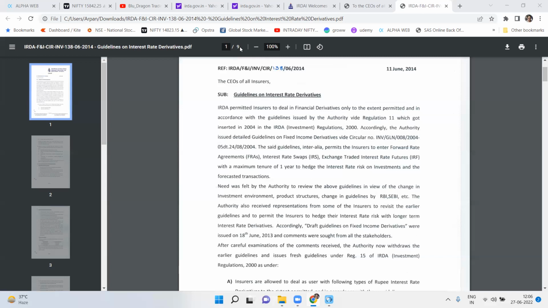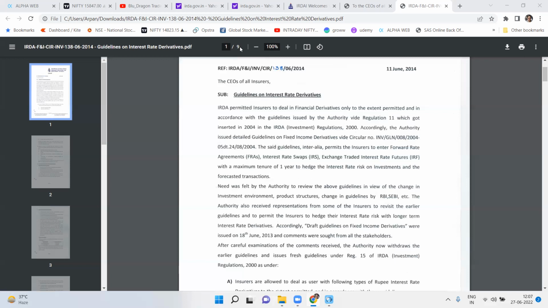As I mentioned, financial derivatives are governed by the guidelines issued by RBI, and are also influenced by several circulars or guidelines issued by SEBI, right? So, coming to hedging for forecasted transactions. When can you actually use the hedge? You can use a hedge for reinvestment proceeds from an investment. Since it is a reinvestment proceed, the declining interest rate will impact that, right? Then interest from an investment income, and also the expected premium for life and pension annuity business. All of this would be impacted by a decline in interest rate.